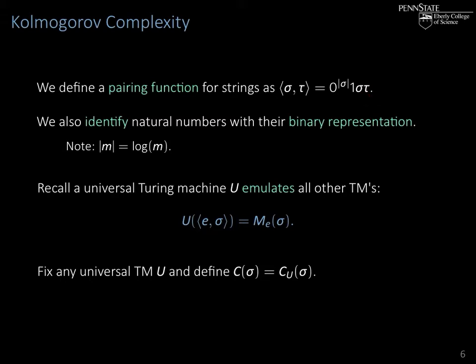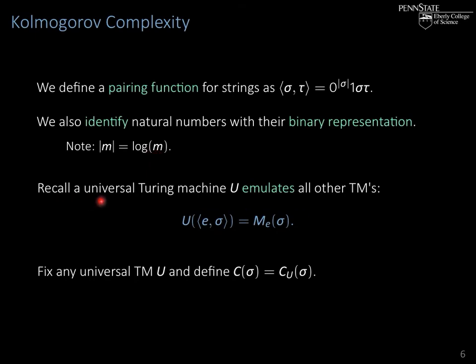Since universal machines work with Gödel numbers of other machines, so indices of other machines, we can also identify the natural numbers with their binary representation to put it into this framework of strings, right? So note that the length of the binary representation of the natural number n is about the binary logarithm of n.